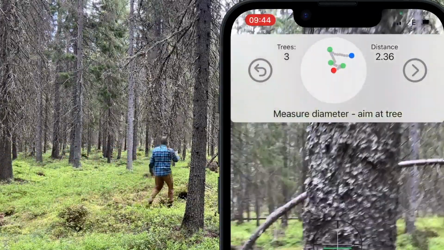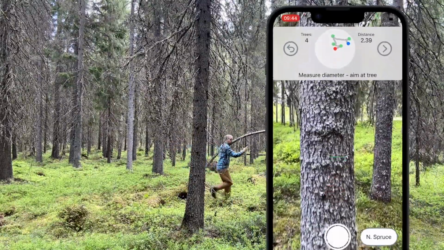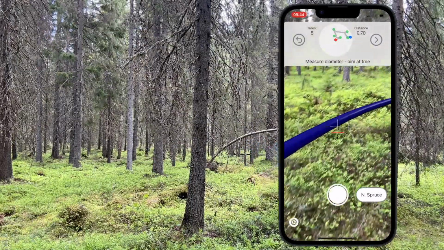We have also added voice that speaks the species of the tree that you just have measured, and this will help you to avoid assigning the wrong species to the tree.